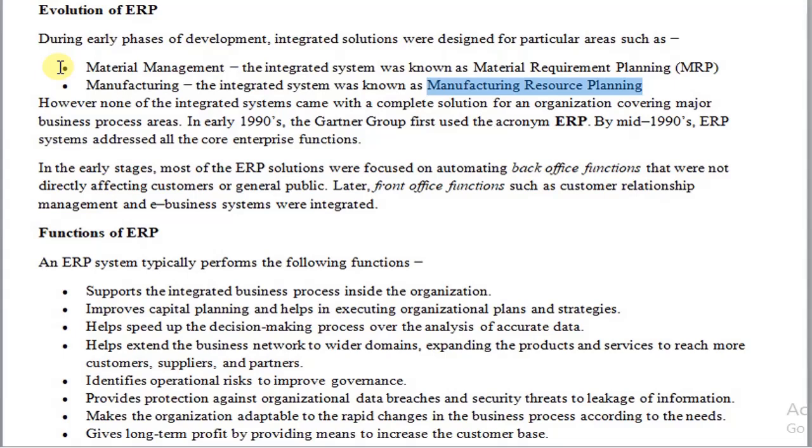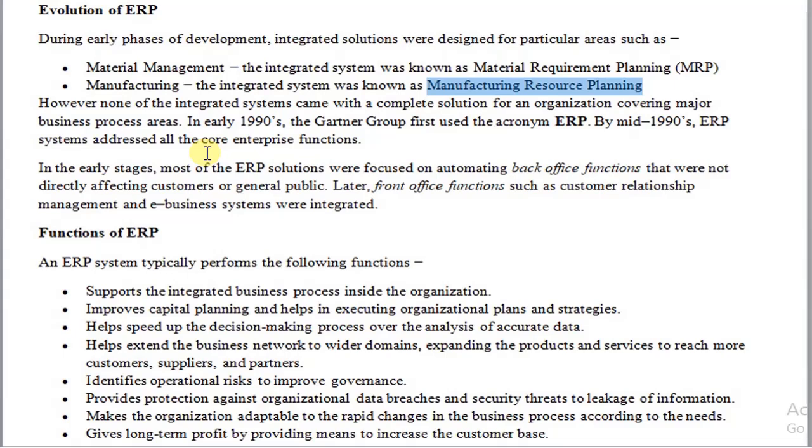However, none of these systems were integrated or came with a complete solution for the organization, covering all the major functional areas of the organization, such as financing, marketing, distribution. But later onwards, that is during the mid-1990s, a system came into existence, that is ERP, that addresses all the functional units or areas of the organization.